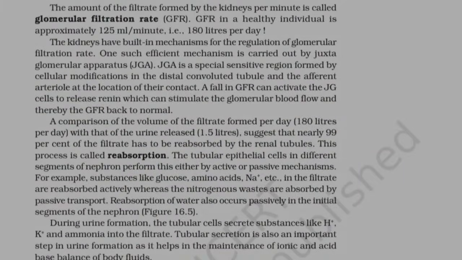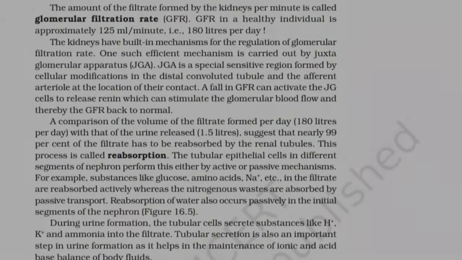The amount of the filtrate formed by the kidneys per minute is called glomerular filtration rate, GFR. GFR in a healthy individual is approximately 125 milliliters per minute, that is, 180 liters per day. The kidneys have built-in mechanisms for the regulation of glomerular filtration rate. One such efficient mechanism is carried out by juxtaglomerular apparatus, JGA.